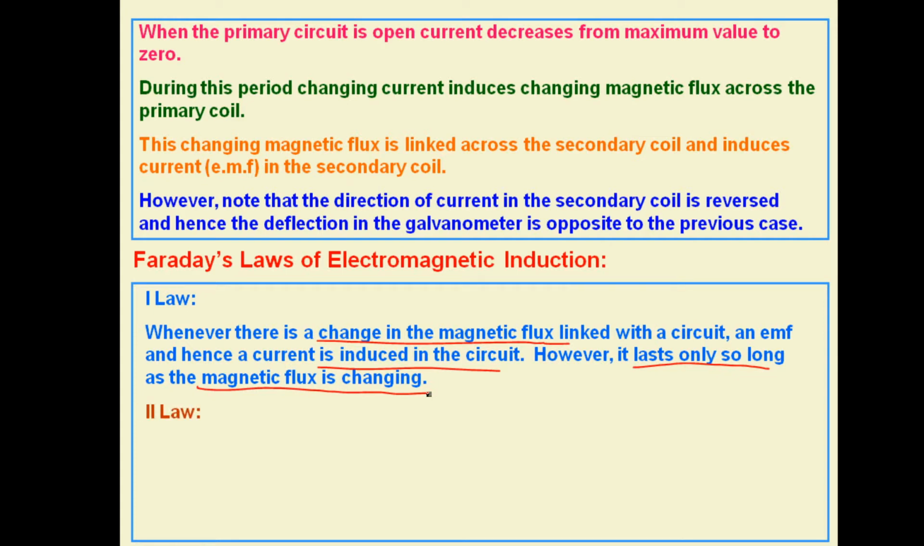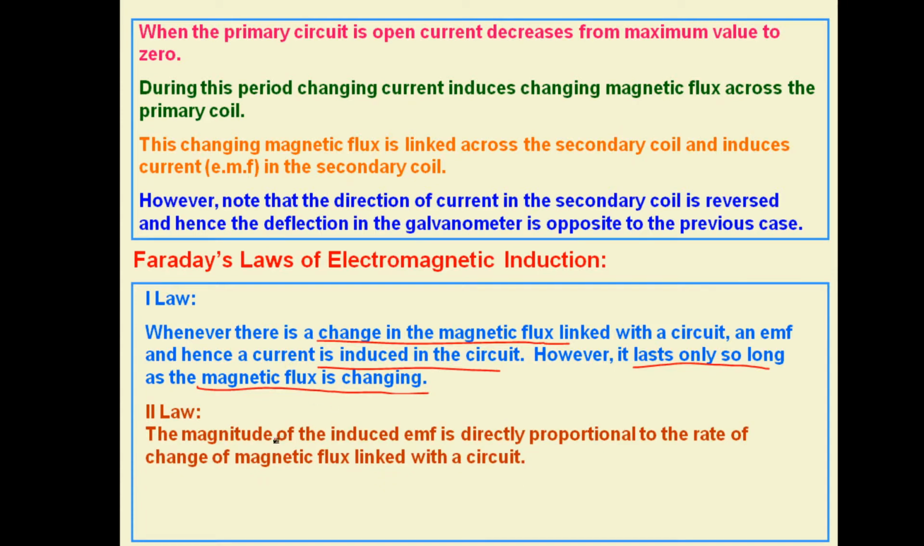Now the second law, this states that the magnitude of the induced EMF which is developed in the circuit due to change in magnetic flux, is directly proportional to the rate of change of magnetic flux linked with the circuit. Here the two factors are there in the rate of change. One is change in the value of magnetic flux, another one is time taken. So E is directly proportional to d phi, and inversely proportional to dt. So hence it will be rate of change of magnetic flux. Induced EMF will be directly proportional to this.